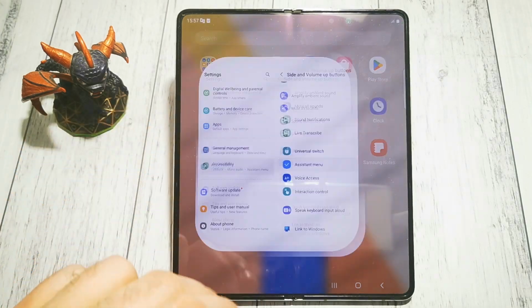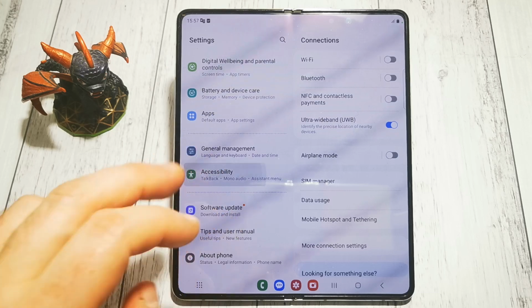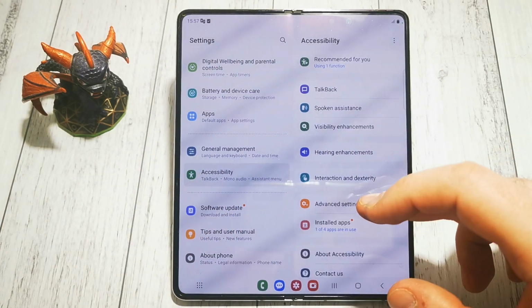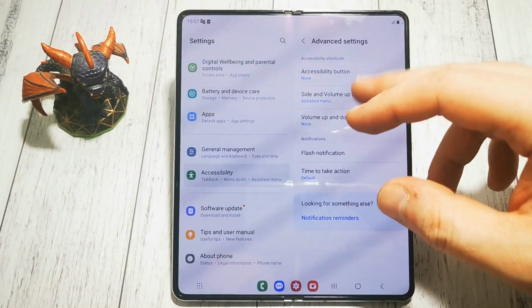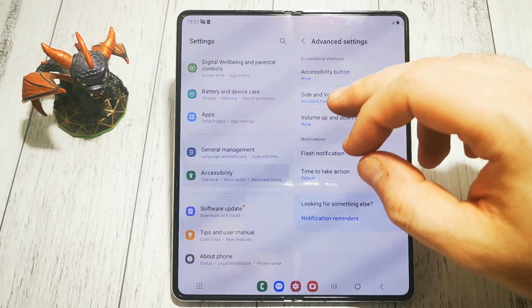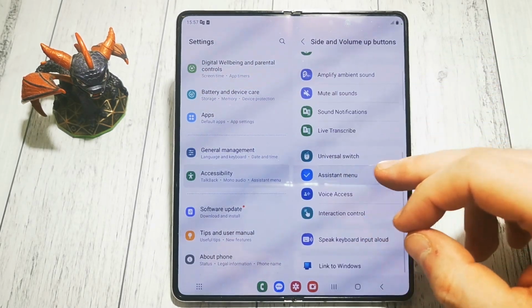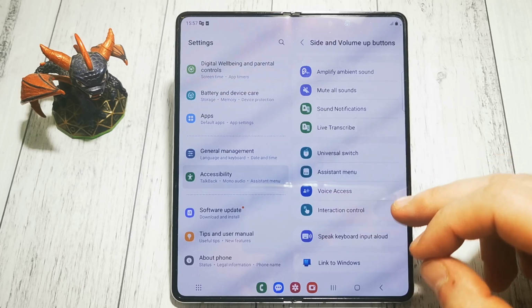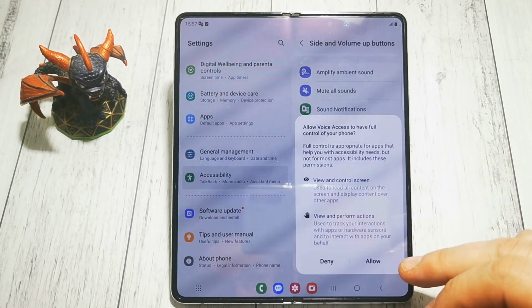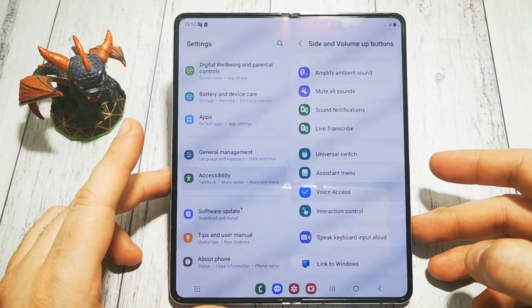We have to go to settings, then we are looking for accessibility menu, and here we have advanced settings. We have a few buttons combinations here to choose from, but we are interested in side and volume up button. Right now we have assistant menu, but we don't want it, we want voice access. Yes, we have to allow this, and let's see if it's working.